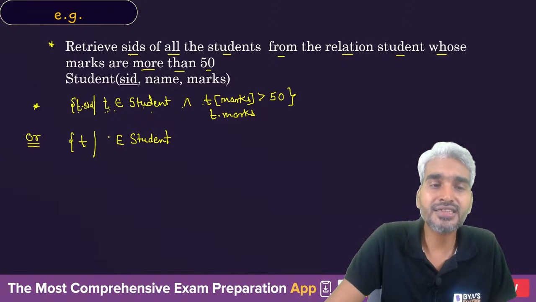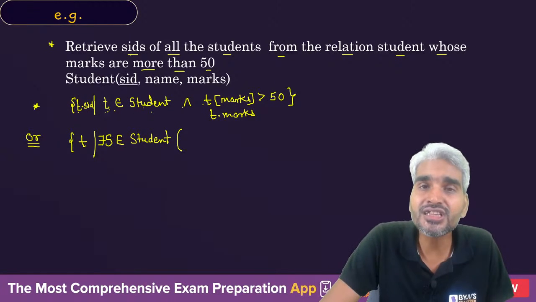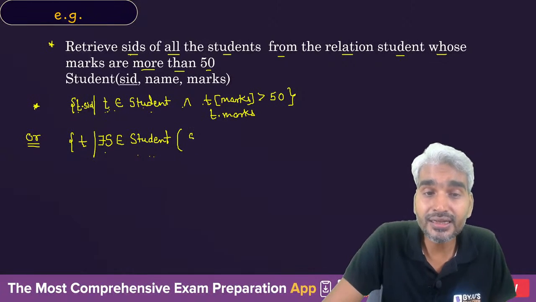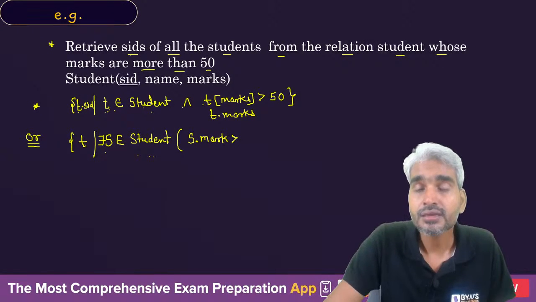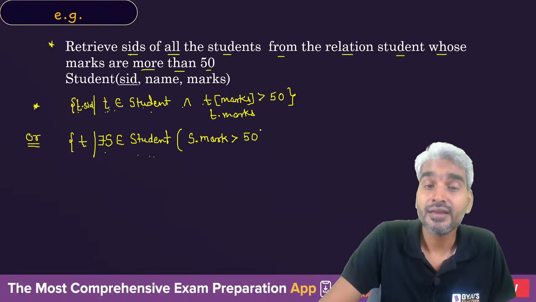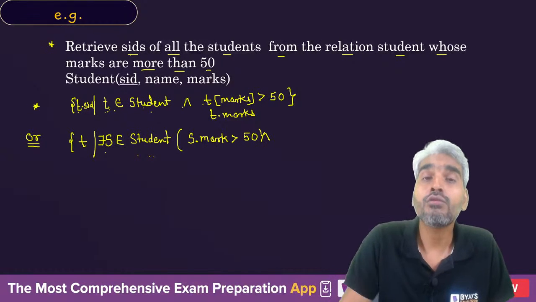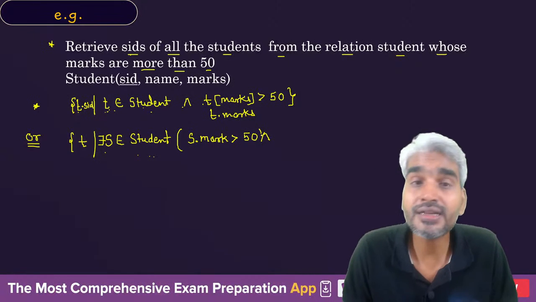So you may say, let's assume a tuple S belongs to a student, or there exists a tuple S belonging to a student such that, in the tuple S, the marks must be greater than 50. And then, what do you want from that tuple? What information do you actually want from that tuple?